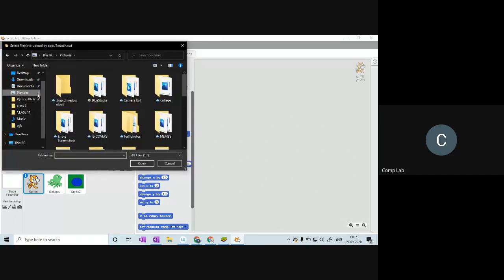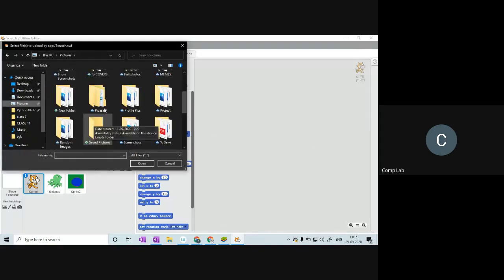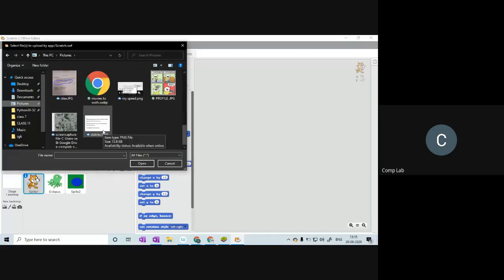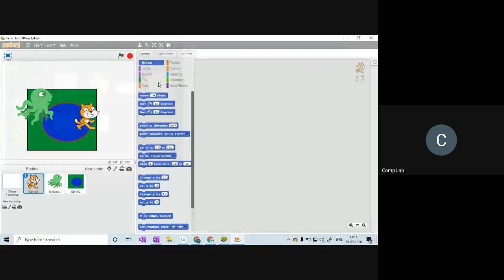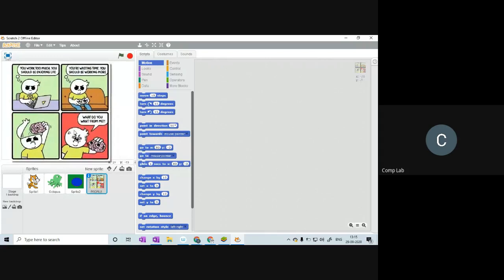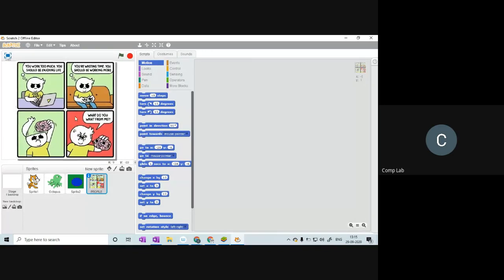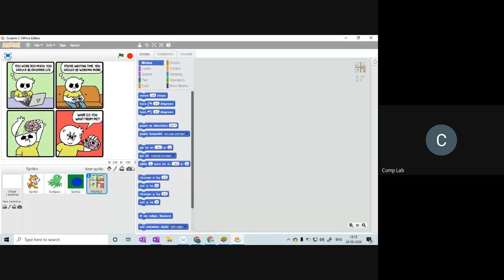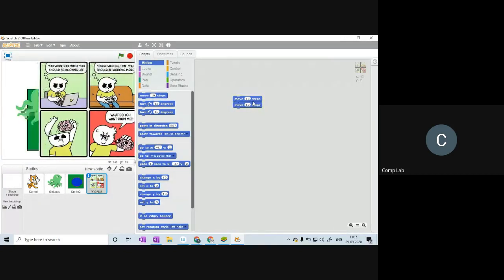Like if we go for pictures right here, let me see. Okay, I have a picture right here. Here I have a small cartoon. If I want, I can insert this cartoon as a sprite. So even this cartoon or whatever picture I have from my computer can be made into a sprite.